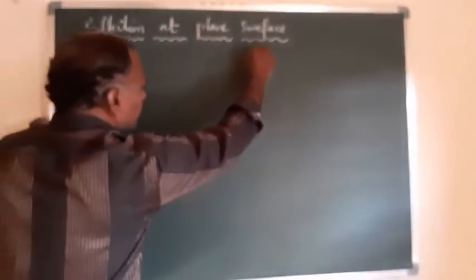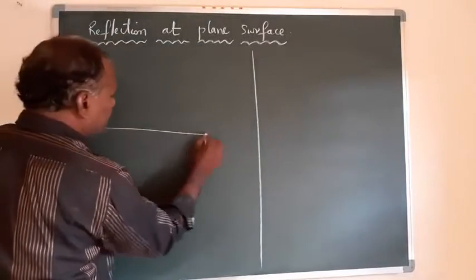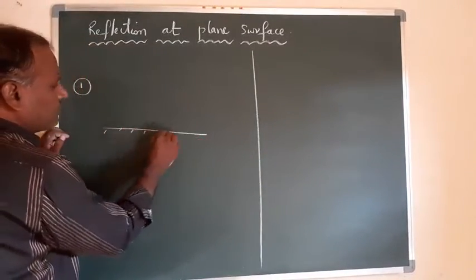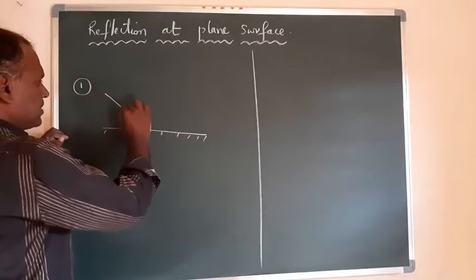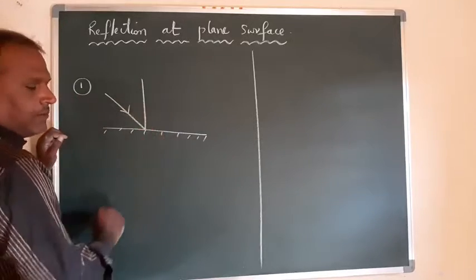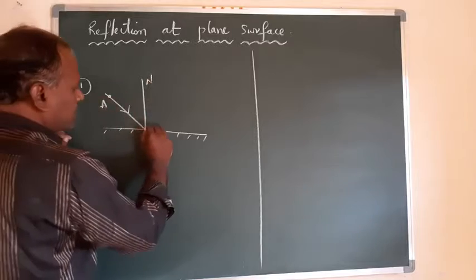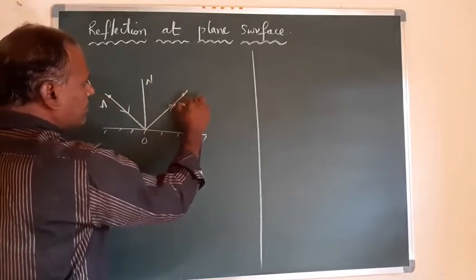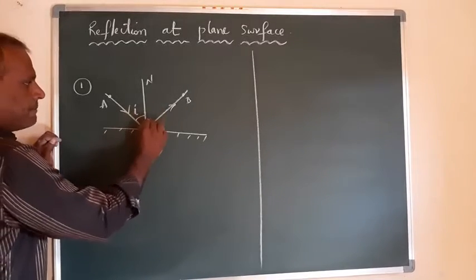See here, I'm taking the first point for any points, this process of reflection. Here, this is the plane surface. This is a silvered one, that is, a polished one. This is the incident ray, and this is a normal, N, O. This is A, and it is reflected here. This I am taking as B. Now I am representing this angle as I, and this angle as R.